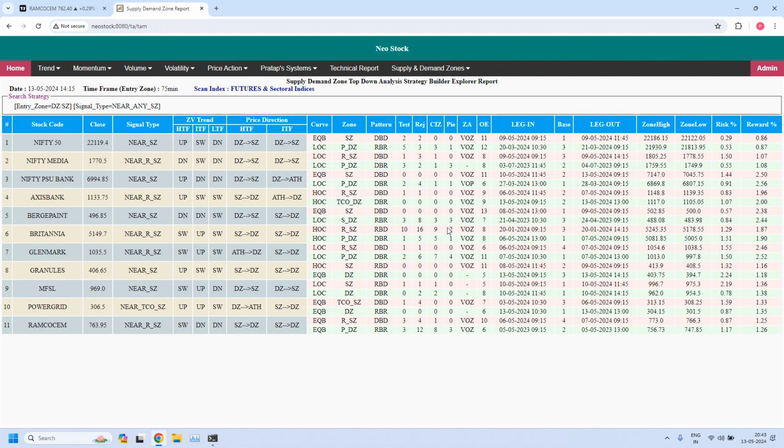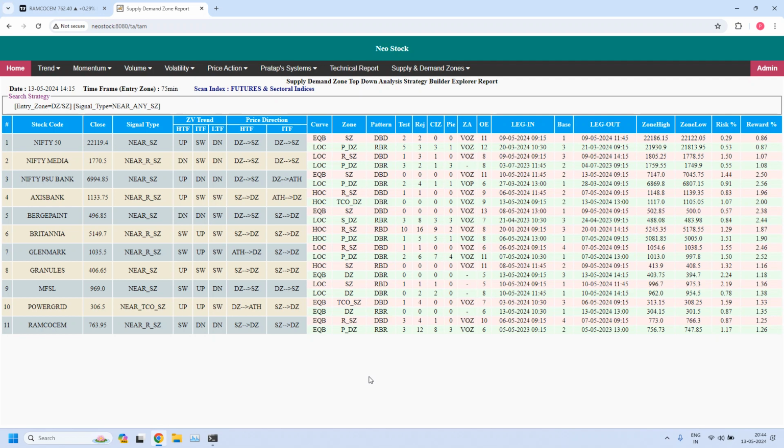This is Britannia, already pierced, so we don't plan. And Glenmark is there, already tested once. You need to look for a fresh fine-tuned 5-minute zone. And Ramco Cement. Ramco Cement I already showed you today how I fine-tuned this zone. So these are the high liquidity demand and supply zones for daily and 75 minutes time frame.